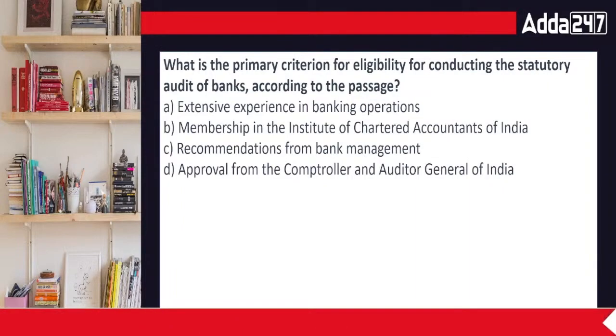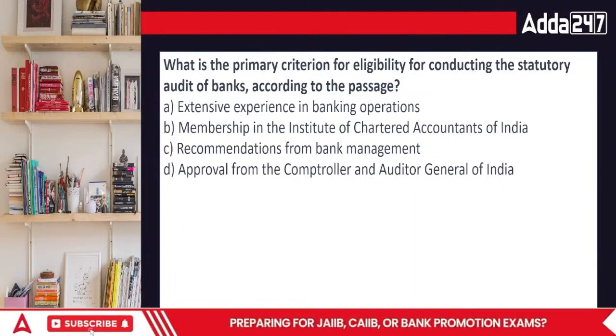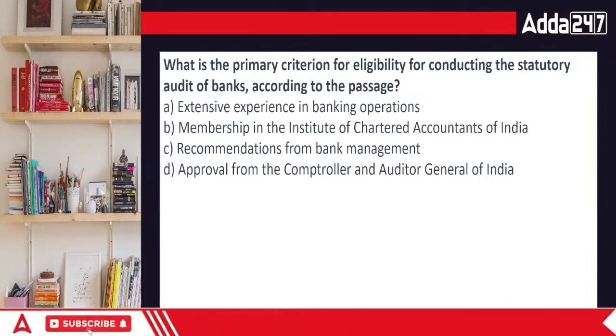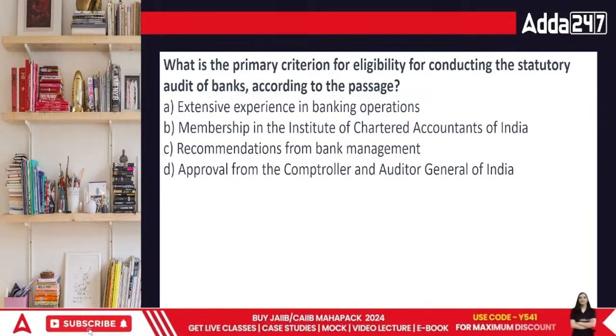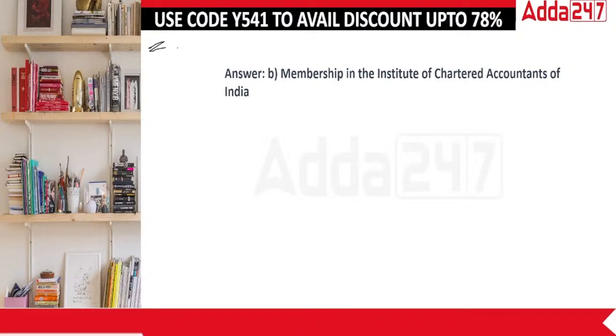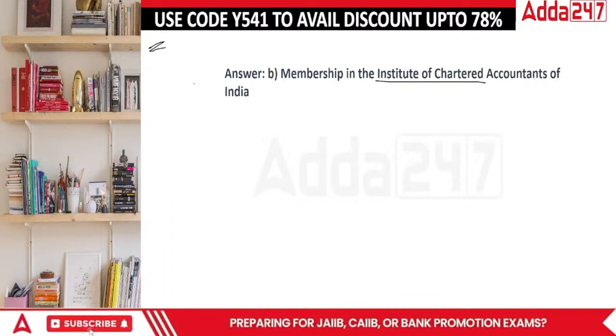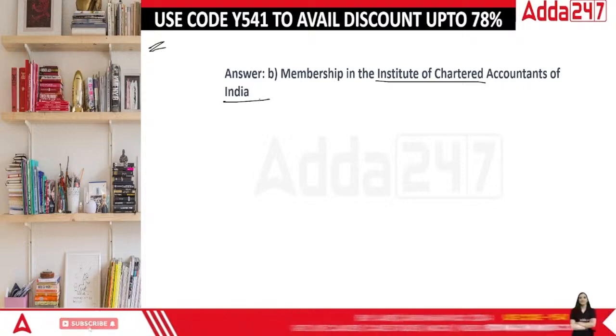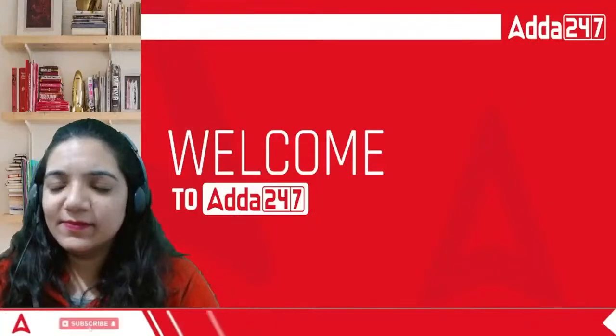What is the primary criterion for eligibility of conducting the statutory audit of the banks? Statutory means required by law. The options are extensive experience in banking operations, membership of ICAI, recognition of banking management, or approval of CAG. When you are conducting the audit of banks, you need to be a member of ICAI, the Institute of Chartered Accountants of India. It is allowed only for these people. When you start practicing, there are a certain number of bank audits which the ICAI provides itself.